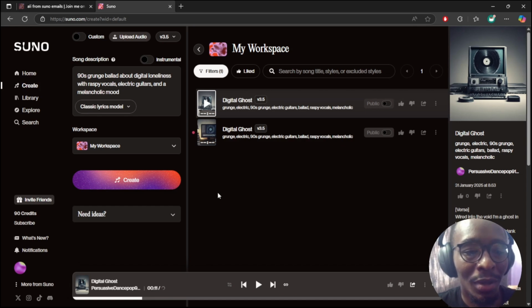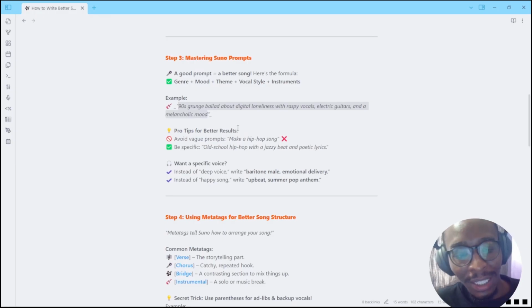Always make sure that you've described the song in the best way that you possibly can. A couple of pro tips: avoid vague language, which applies to basically any AI model. Avoid very basic prompts, for example, make a hip hop song. You need to be more detailed. For example, be specific: old school hip hop song with a jazzy beat and poetic lyrics. I usually go with a Chicago lyrics kind of style.